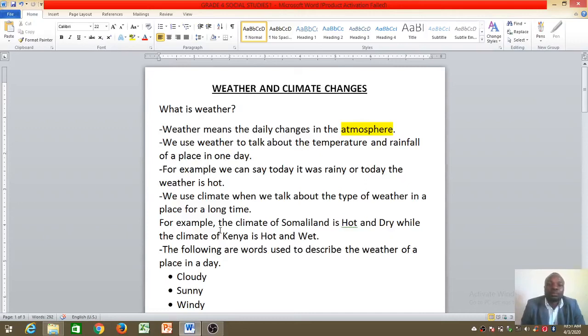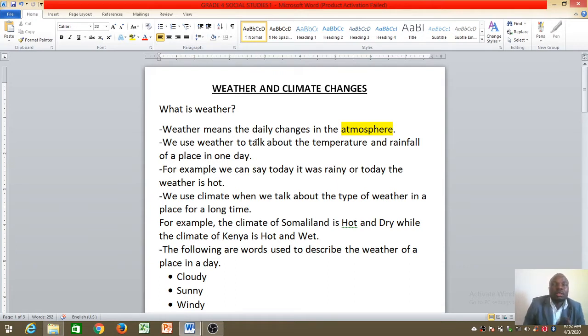Today I will take you through the topic weather and climate that we had begun looking at last time. And the first question that will lead us is, what is weather? Now, weather means daily changes in the atmosphere.